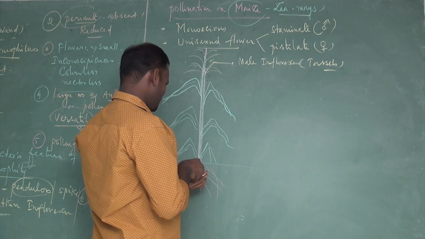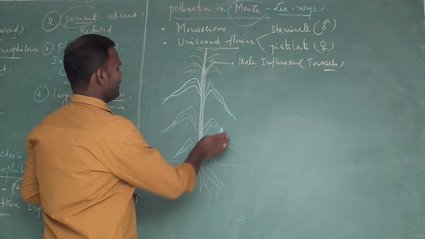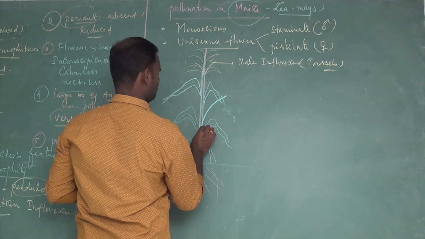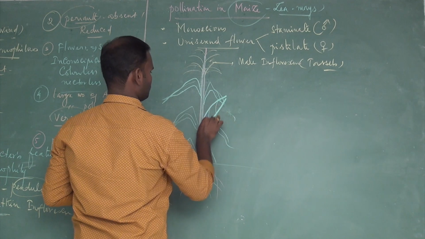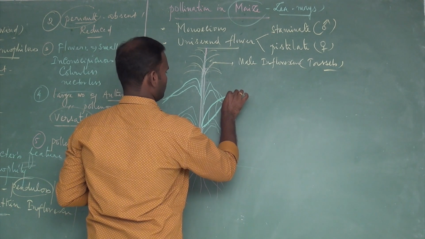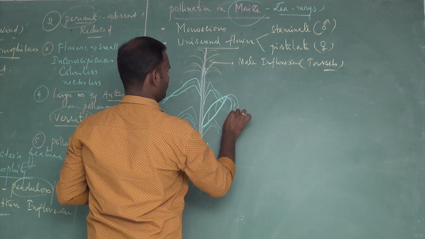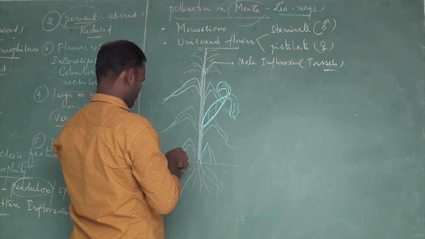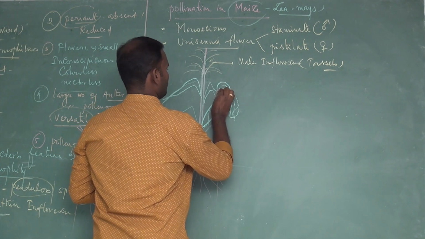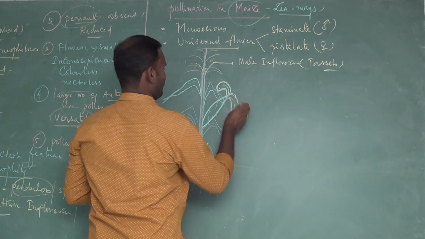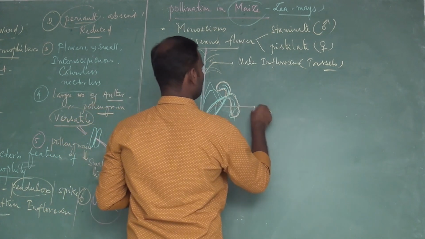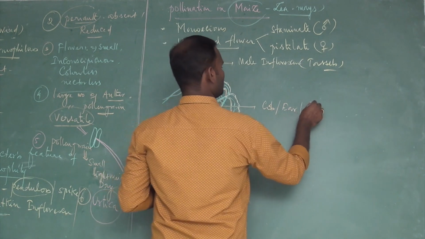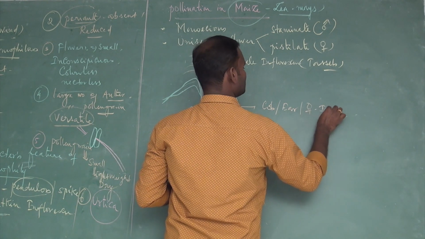And the female inflorescence is produced laterally. The female inflorescence is nothing but the cob, also called the ear.